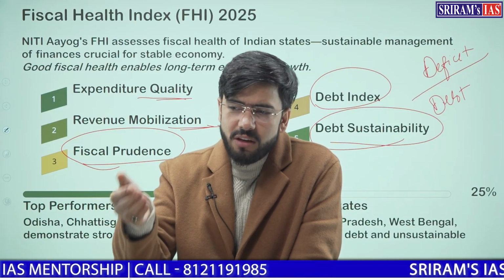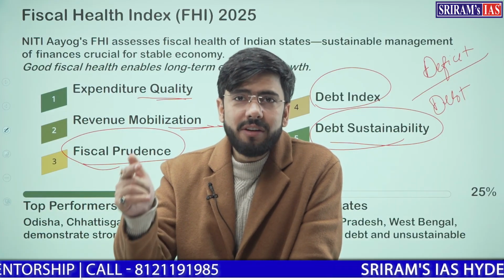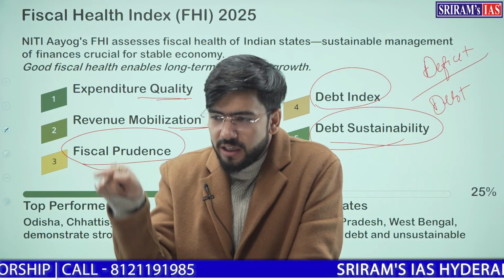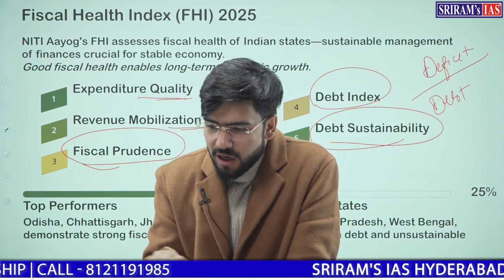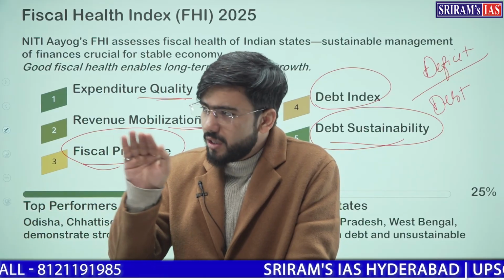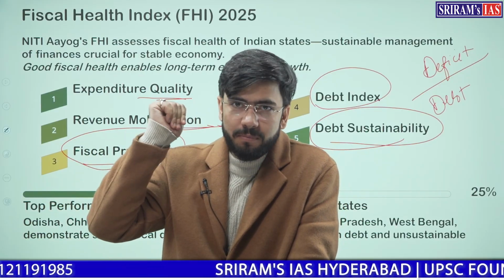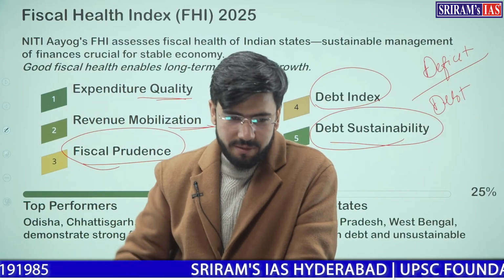How much revenue are you actually collecting? What is the expenditure done on the revenue collection? Now all this needs to be tracked, and all this needs to be indicated in a particular index, so that all the states can perform better in terms of fiscal health. That is why this index was made. Understood?